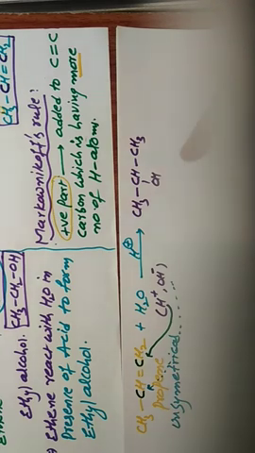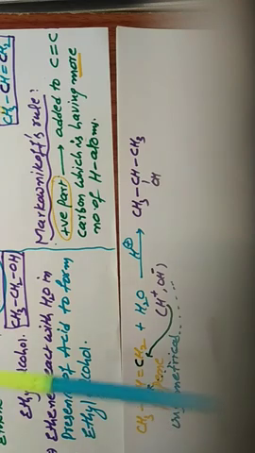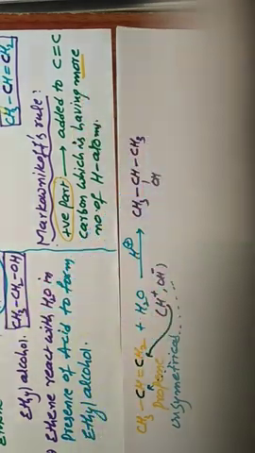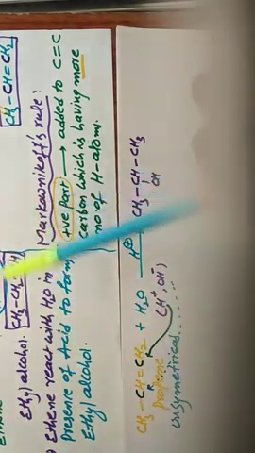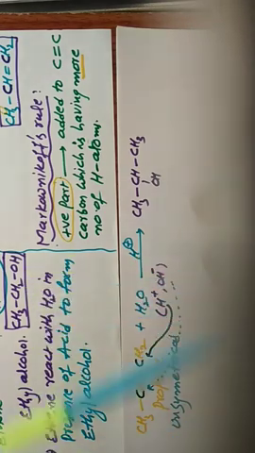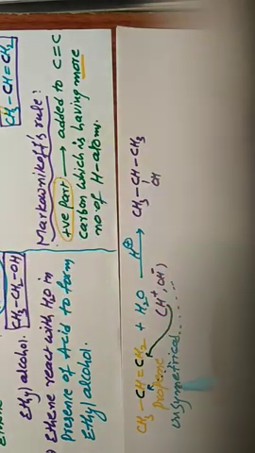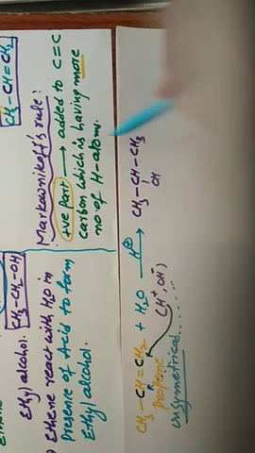So this is the final alcohol product. In the case of a symmetrical alkene, there is no need to follow the Markovnikov rule because of the same number of hydrogen atoms. That means we can add H plus to any one of the double bonded carbons. But this is an unsymmetrical alkene, so we must follow the Markovnikov rule.